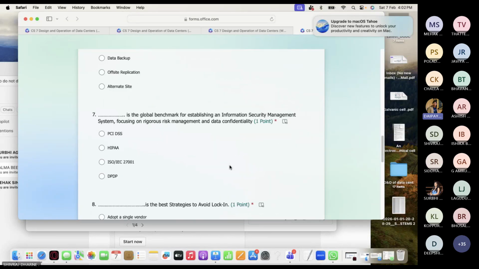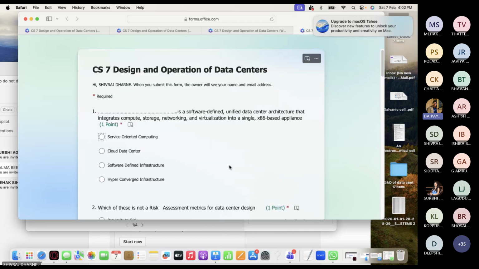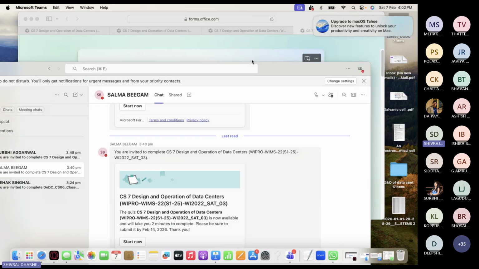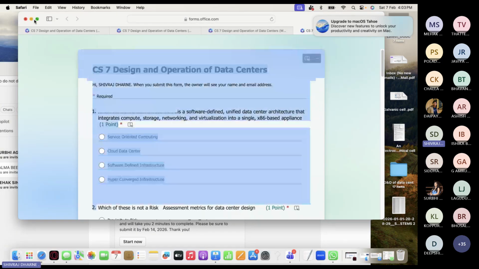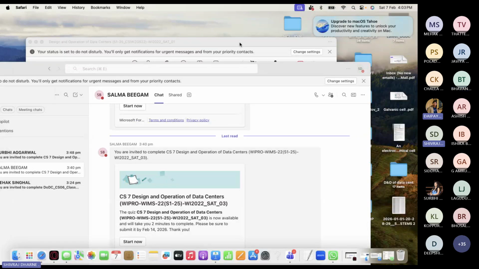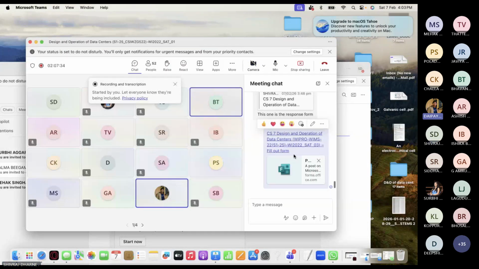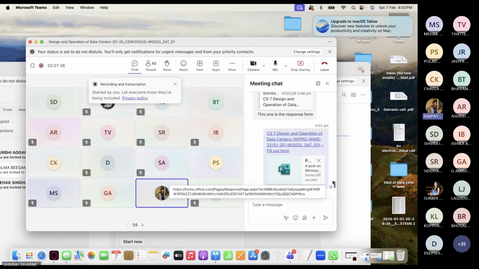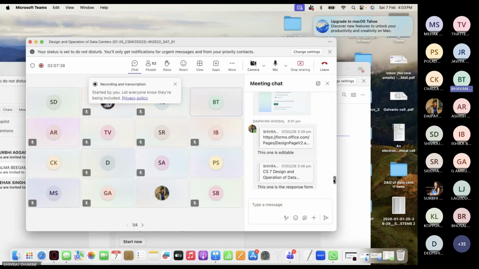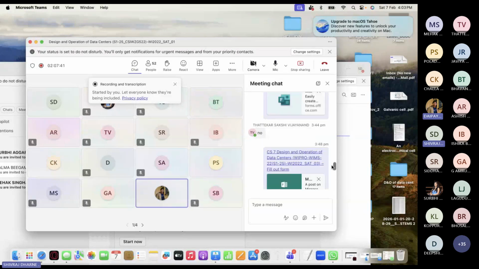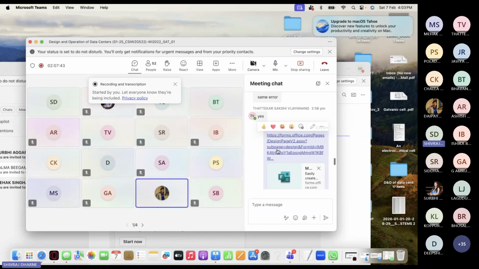Sir, can you just open the Teams chat where you have pasted that link? I'll show you one more thing. Let's go to this. You can close this, sir. Let's go here. Can you just go a little bit up? The other link. This one. The first link you have pasted. The first one. This one, right?